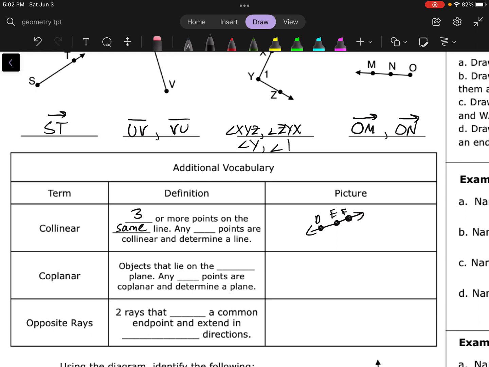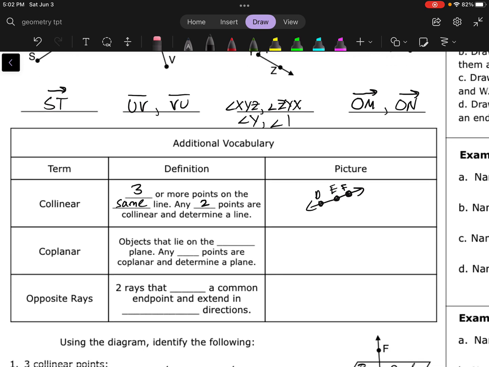D, E, and F would be collinear. Now, if they're talking about just 2 points, 2 points are always collinear because you can always draw a line through 2 points. So really, if they're talking about collinear, you should be checking 3 or more, because not all 3 points are always going to be on a line. There's no way that you can draw a line through any 3 points. Got to be a special group of 3 points. Any 2 points, you can draw a line through.